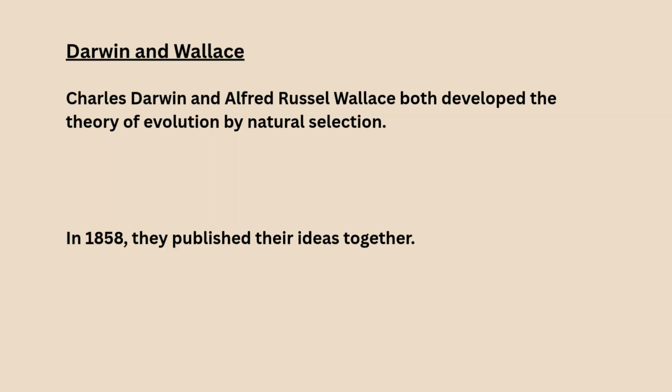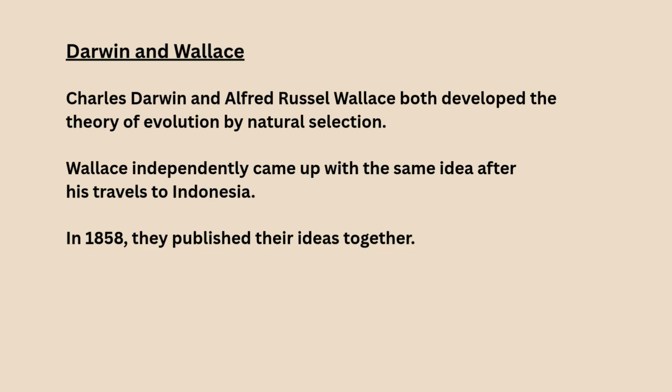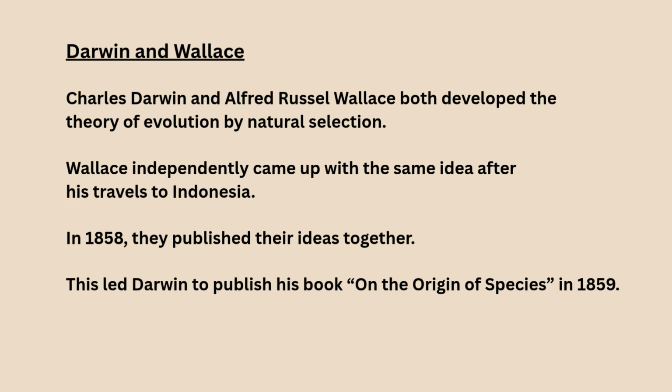Darwin and Wallace. Charles Darwin and Alfred Russel Wallace both developed the theory of evolution by natural selection. Wallace independently came up with the same idea after his travels to Indonesia. In 1858, they published their ideas together, and this led Darwin to publish his book on the origin of species in 1859.